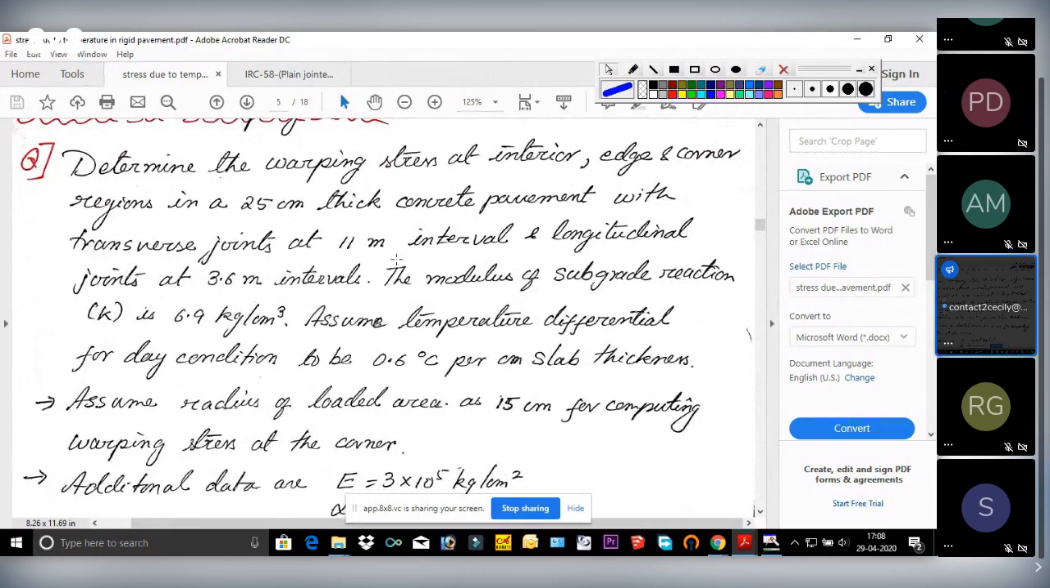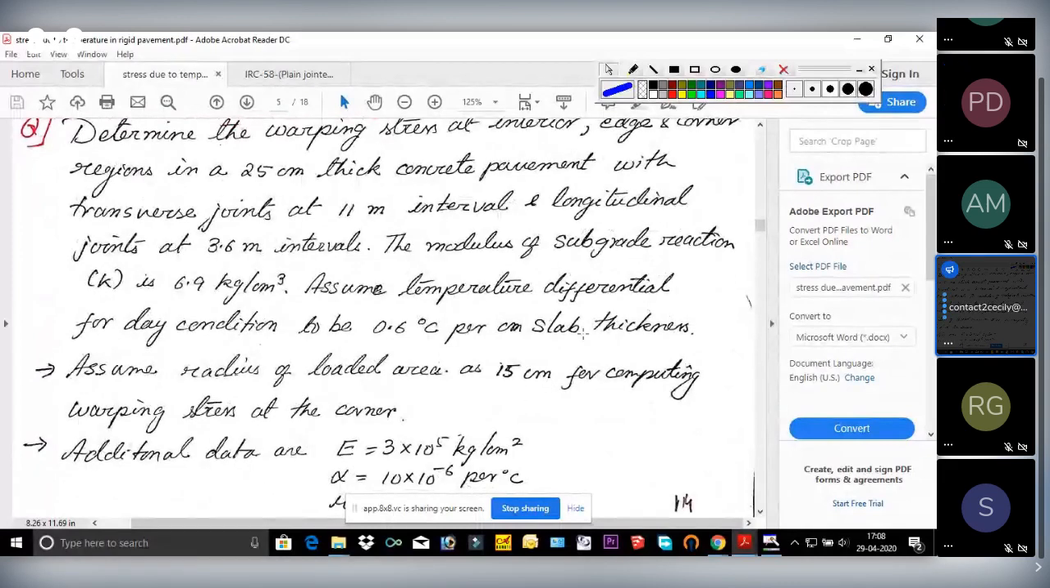The radius of loaded area as 15 centimeter, that is your a, the radius of contact area. Okay, please calculate values.